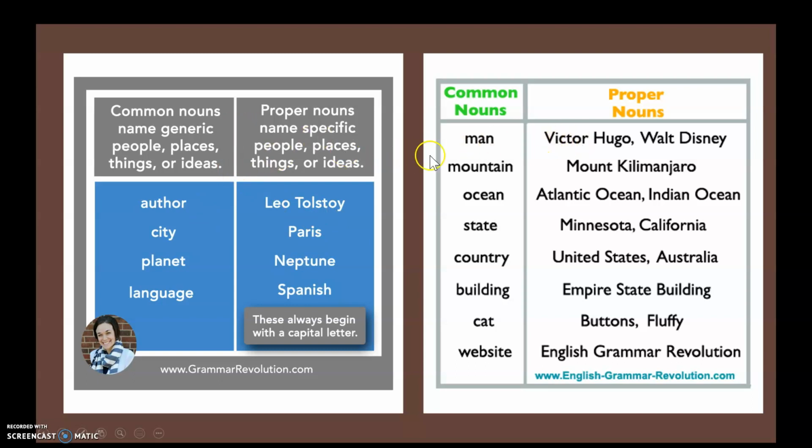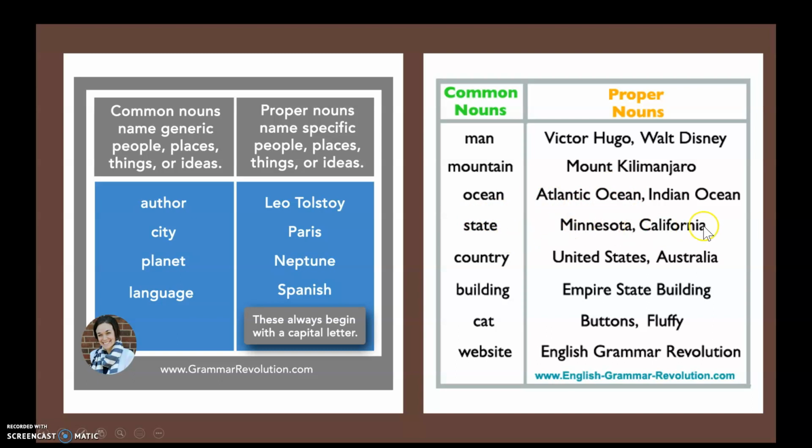So here we have more examples. If we're talking about a man in general, then it's not capitalized. If we're talking about Victor Hugo or Walt Disney, we're naming specific people, it is capitalized. Same with mountain and Mount Kilimanjaro, ocean and Atlantic Ocean and Indian Ocean. You can see here that both words are capitalized. It's not Atlantic big, ocean little, because the name of the ocean is Atlantic Ocean.